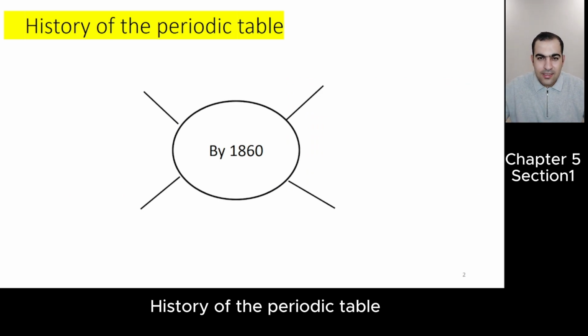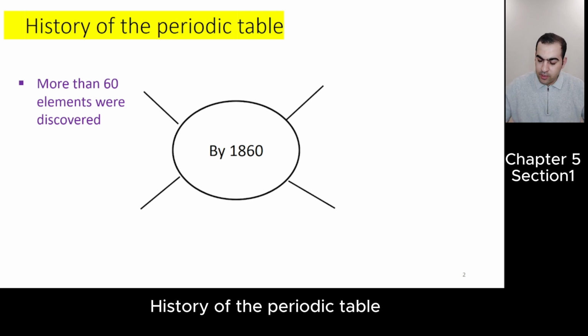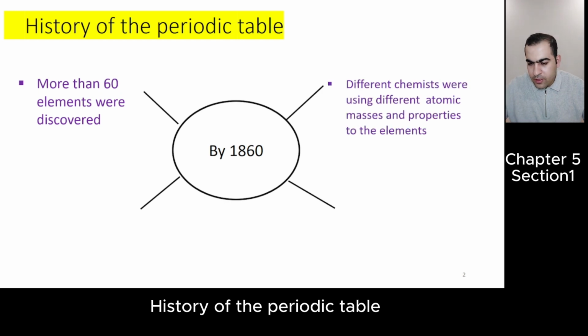By 1860, more than 60 elements were discovered. Today we know that there are 118 elements, but at that time only about 60 elements were discovered. Also, there was a problem between chemists. The problem was that different chemists were using different atomic mass and properties for the elements.